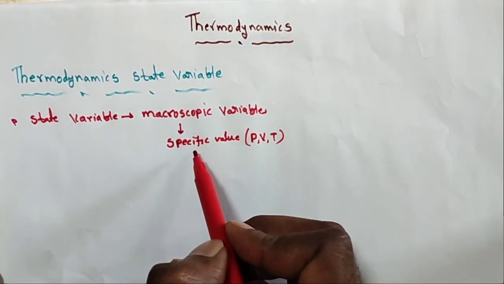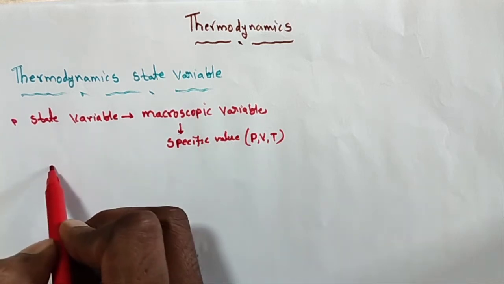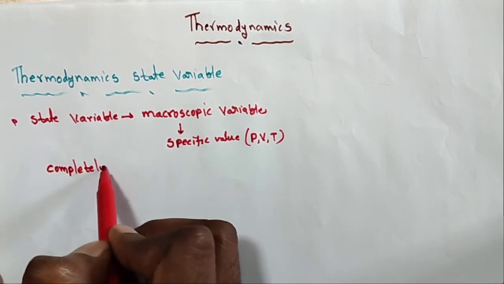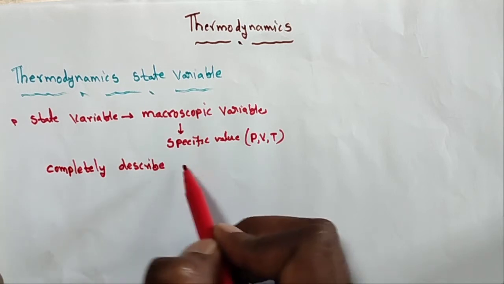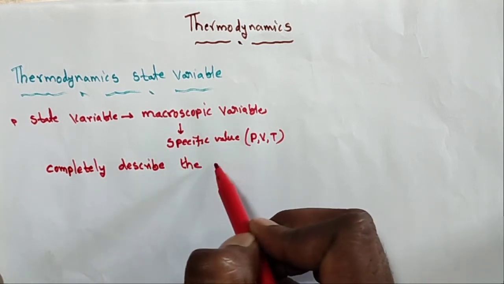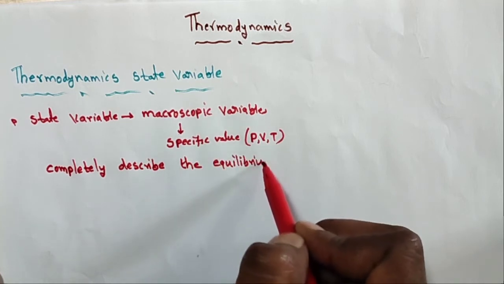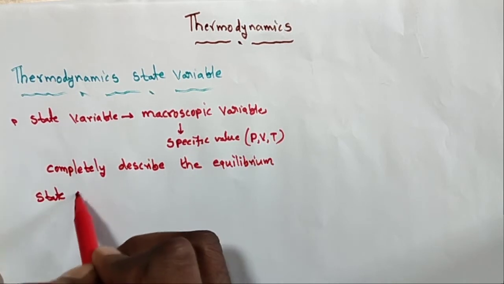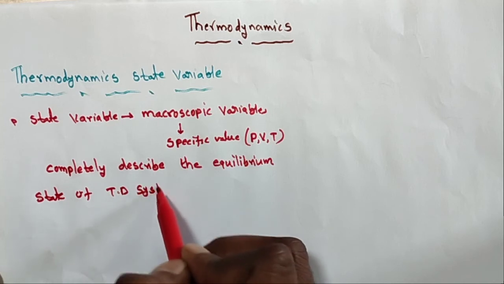So these specific values completely describe the equilibrium state of a thermodynamic system.